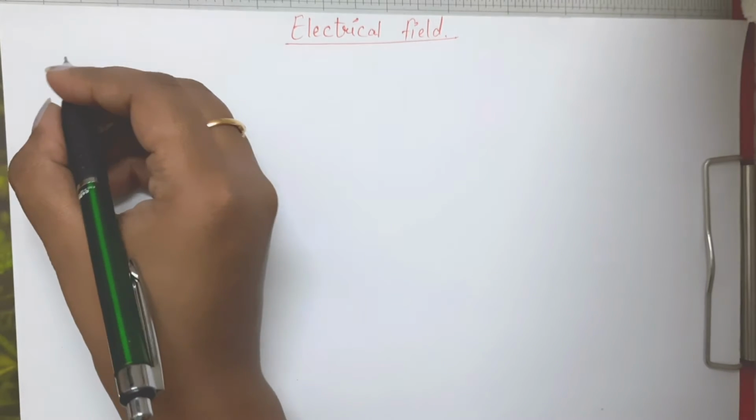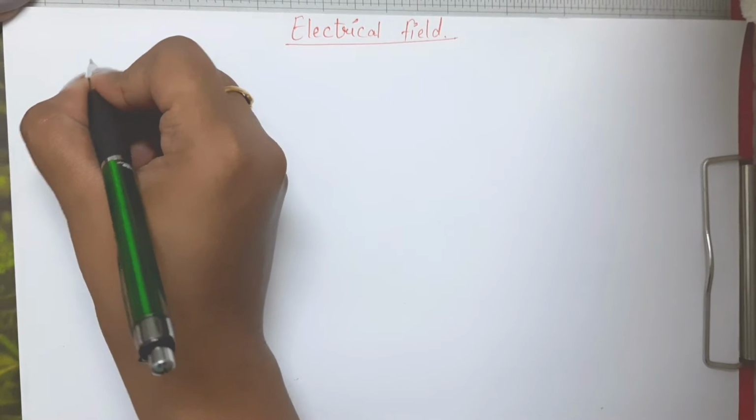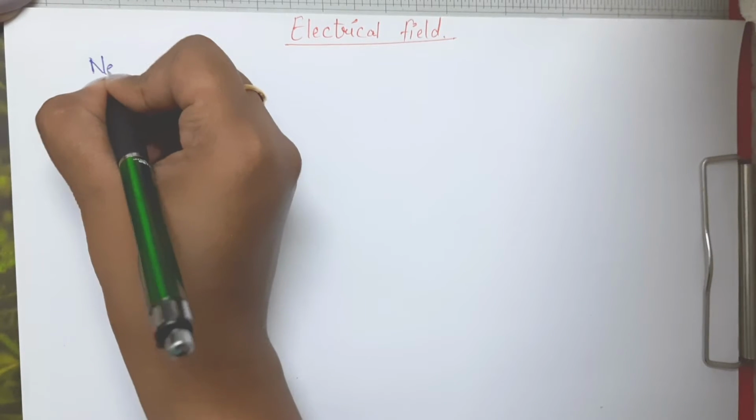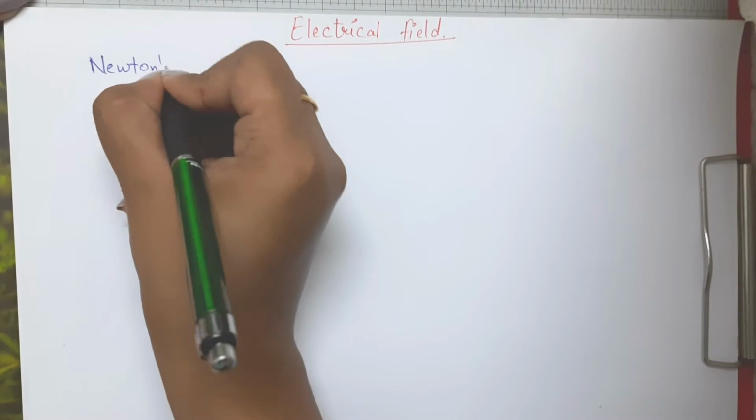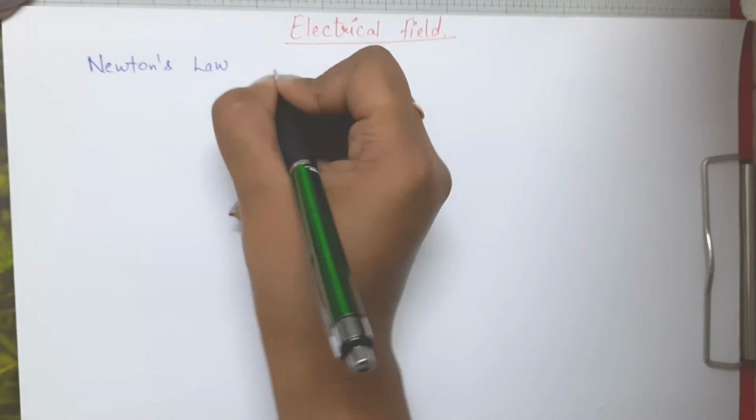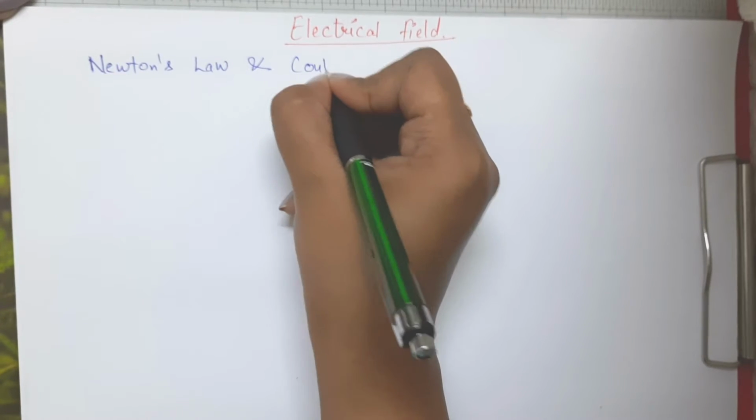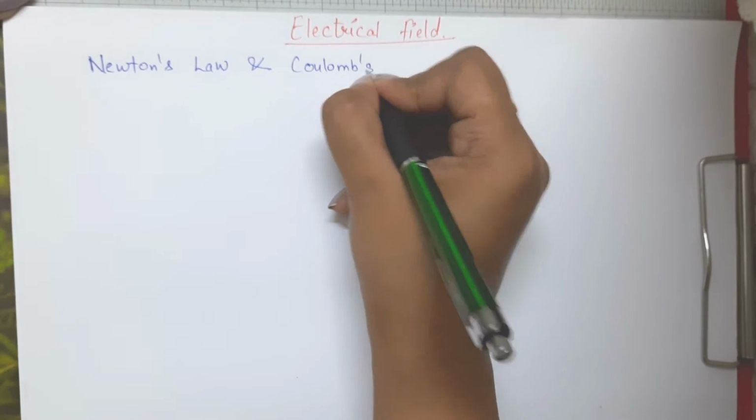So today we are going to study about electric fields. So what are these electric fields? Basically, till now we have studied two of the laws. Those are Newton's law and Coulomb's law, right? We have studied these two laws.